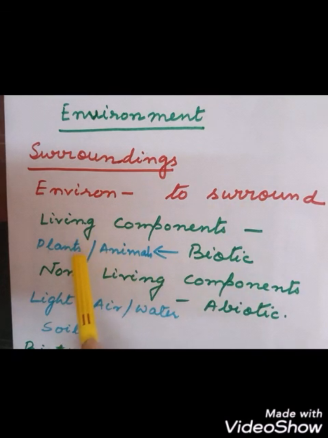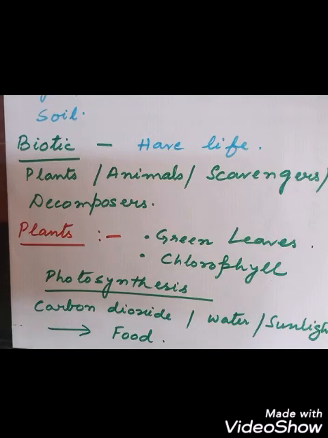So in the environment there are two components, living components and non-living components. Living components are called the biotic components and non-living components are called the abiotic components. The biotic components include plants, animals, microorganisms, and the abiotic components include light, air, water, soil, like this. So the environment is our surrounding and there are two types of components, living and non-living, the biotic and the abiotic components.